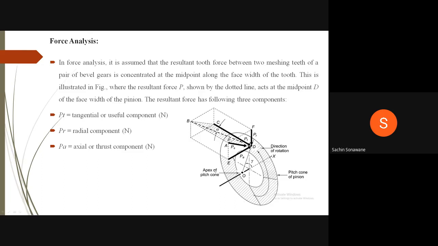Now you are observing this diagram. This is the pitch cone of the pinion. The direction of rotation is anti-clockwise. This is the apex point O. The dotted line BD indicates the resultant force P. Line CD indicates tangential force PT. Line FD indicates radial force PR. Line ED indicates axial force PA. And line AD indicates separating force PS. Therefore, we will now see the force analysis. We will find the equations for these three components.